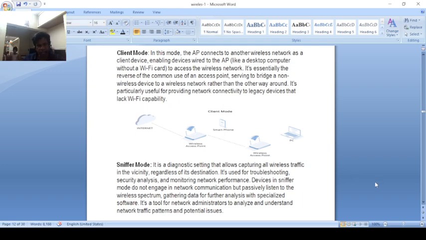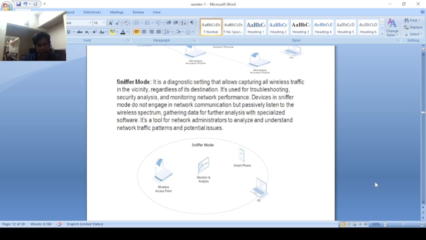And next is that sniffer mode. Sniffer mode diagonal setting is allowed covering all wireless traffic in between regarding the destination. It is also for troubleshooting, secure analysis, monitoring. And sniffer based is the connectivity with the connectivity regulation. It uses troubleshooting and secure analysis, more secure in the sniffer.